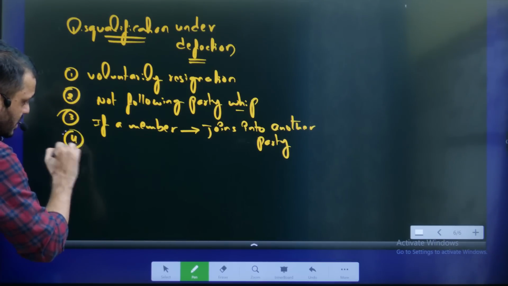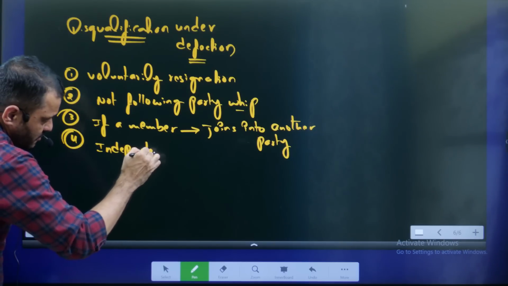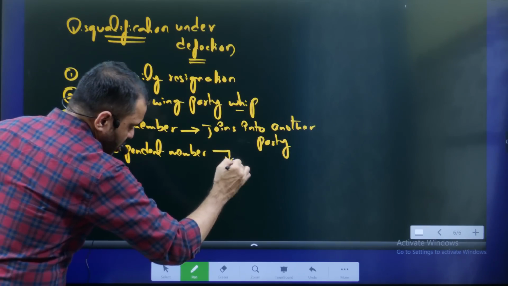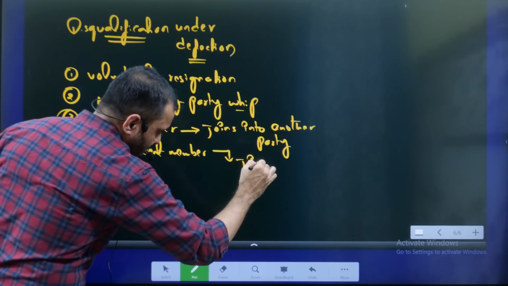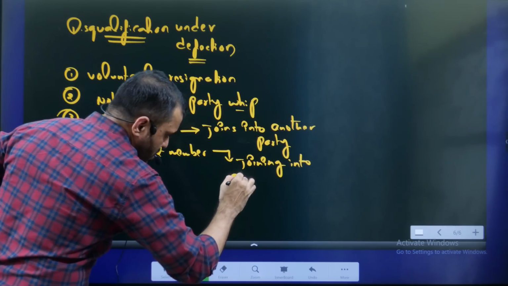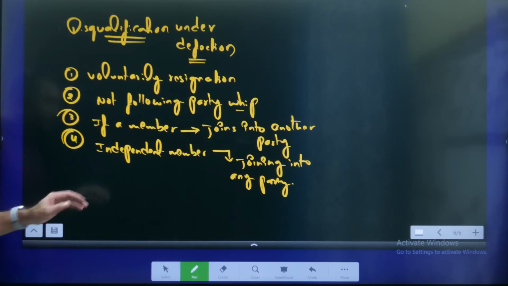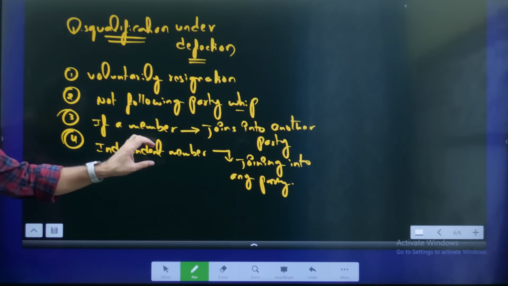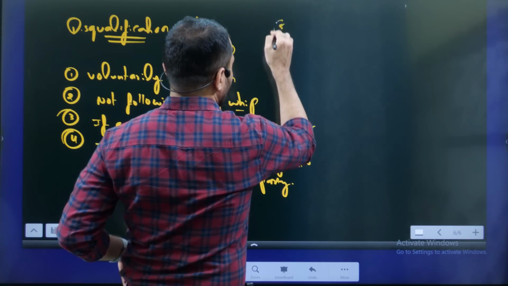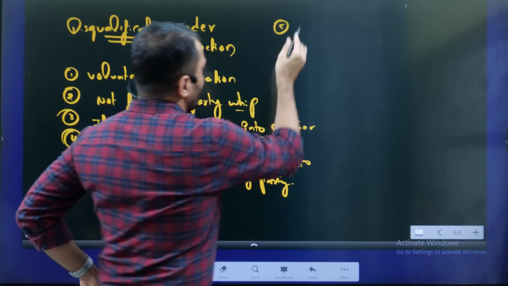And fourth one is an independent member, a member elected independently without the support of any political party, joining any party. Because voters believed that the person would remain independent, but if he joins a particular political party, he will be disqualified. And finally, this concept was tested recently in UPSC prelims, might be in 2022, I think so. Nominated member.